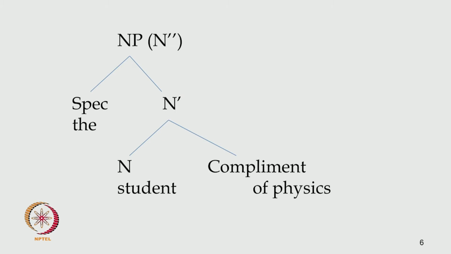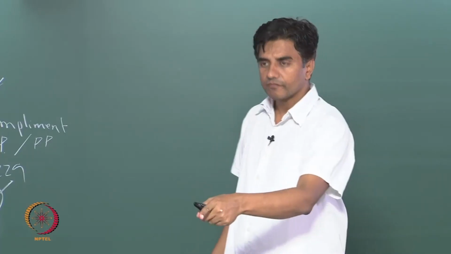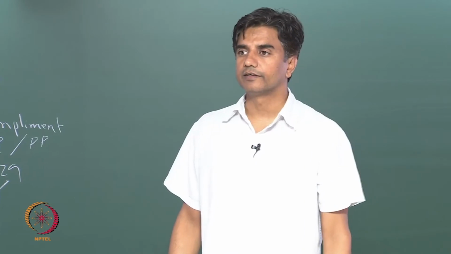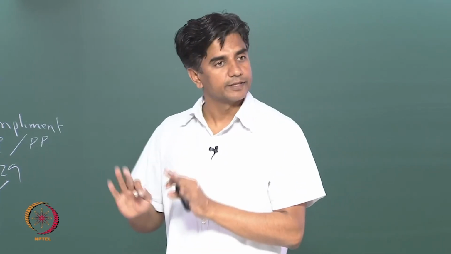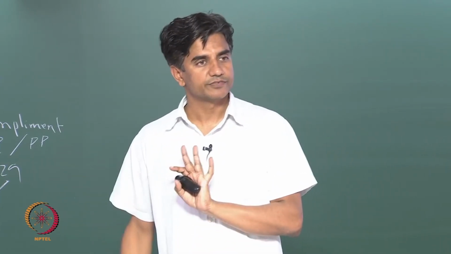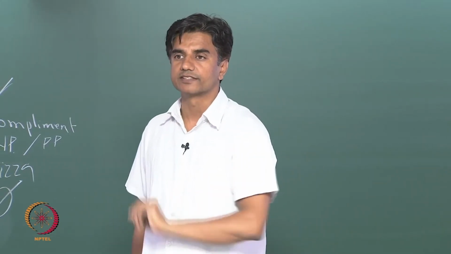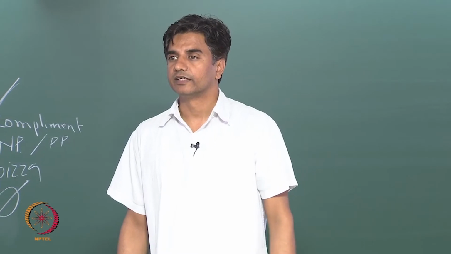Now, let's look at this one, the subject that we had in this sentence, and then we go to the sentence level. This is the subject that we have, right? Students of physics like pizza in the evening. This is the subject we have. The subject is an NP, and this is how that NP is represented.